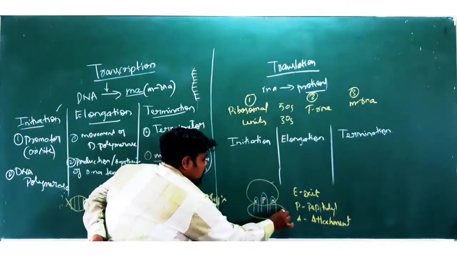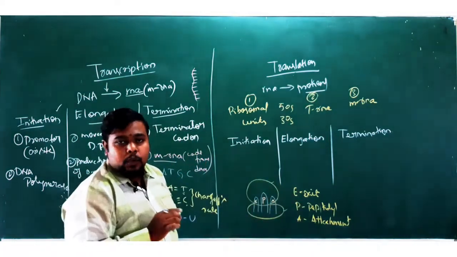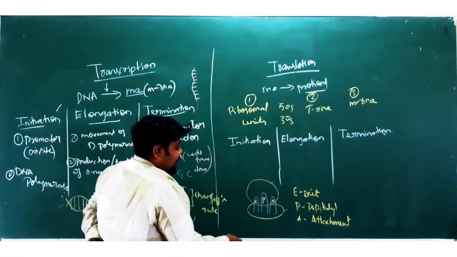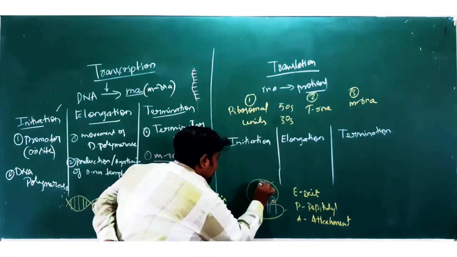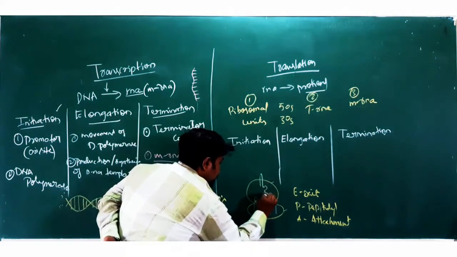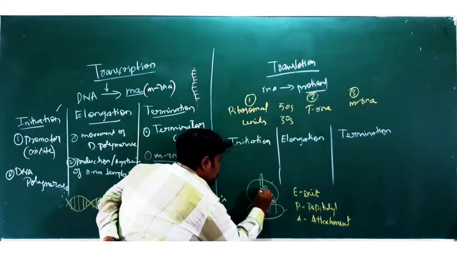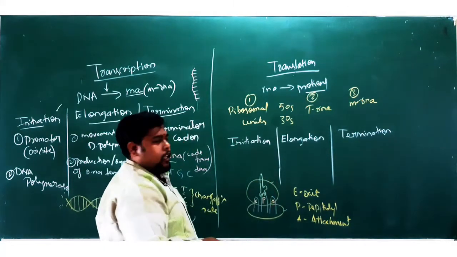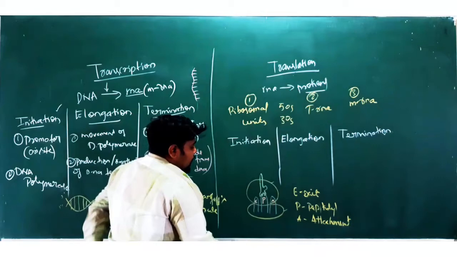Whatever you see here, these two are called what? Ribosomal units here. And next one, that is what? tRNA. There is a presence of a tRNA here. And next one is what? mRNA.